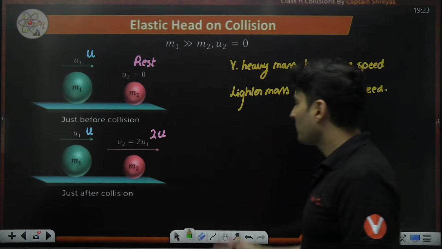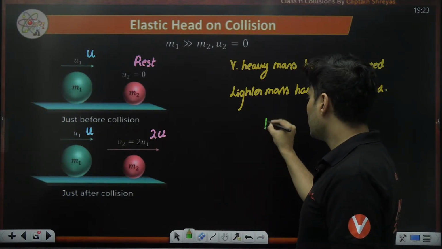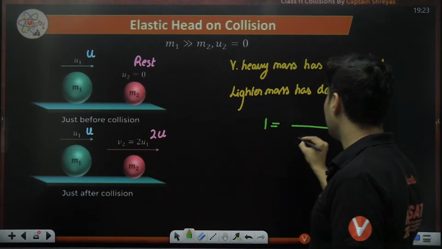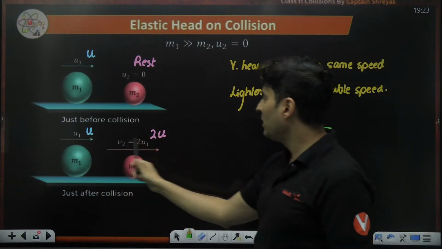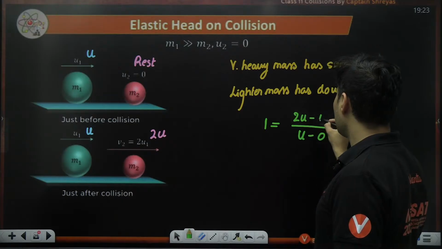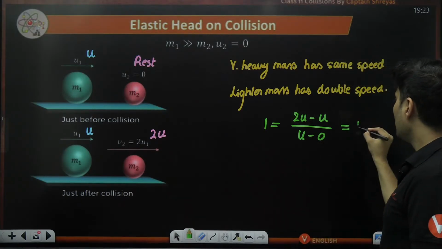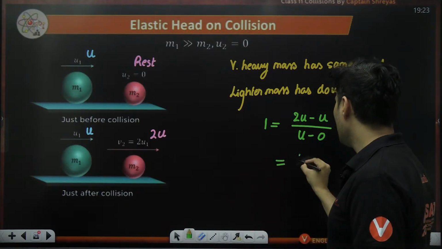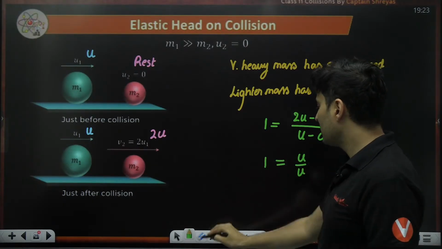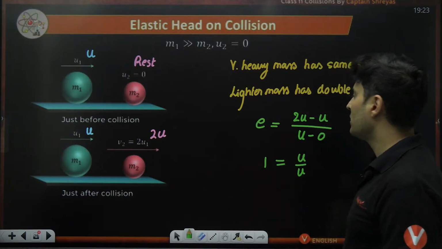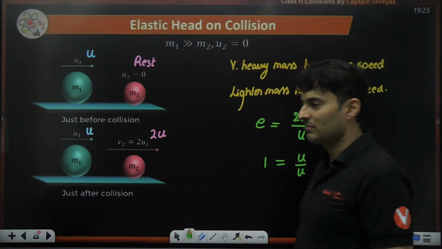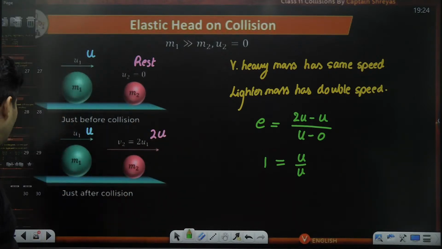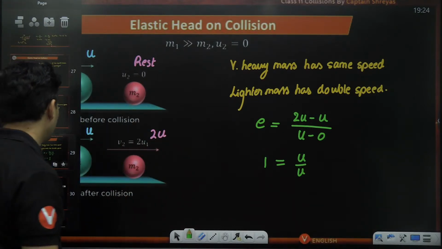And here also, if I apply the e value, I know it is 1. What is the speed of approach and speed of separation? Speed of approach is u minus 0. What is the speed of separation? It is 2u minus u. So you can see it will just be u divided by u, which is 1, which makes sense for the value of restitution. It is an elastic collision. So that is why it is double. There is nothing to derive so much because JEE is all about common sense. Okay, so keep all these things in mind.